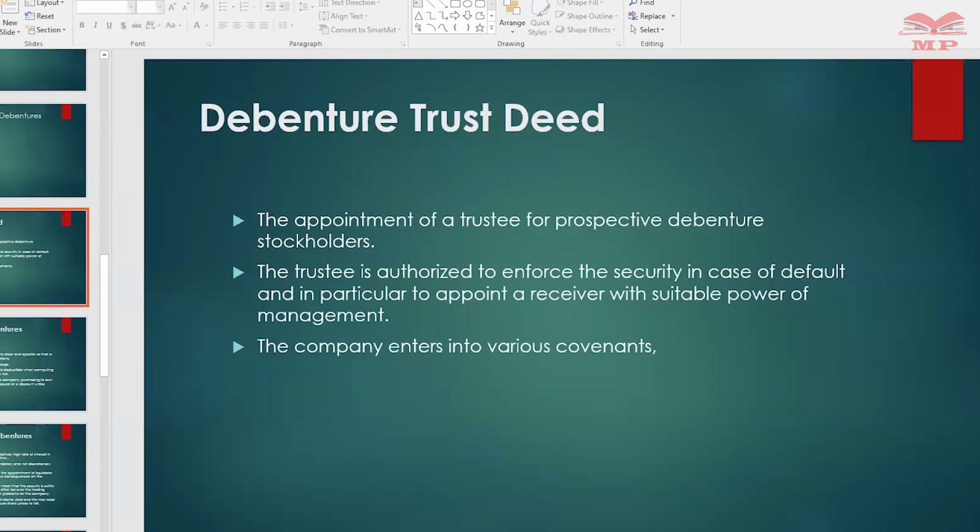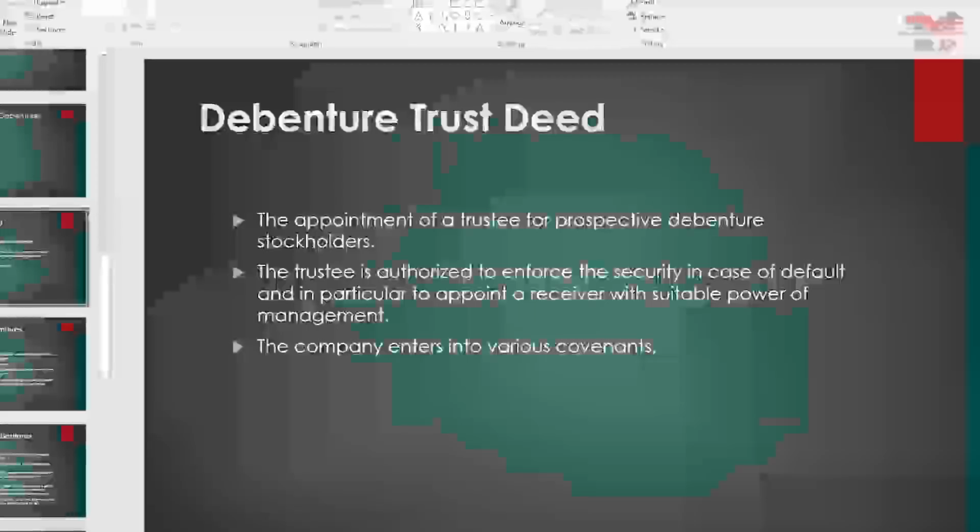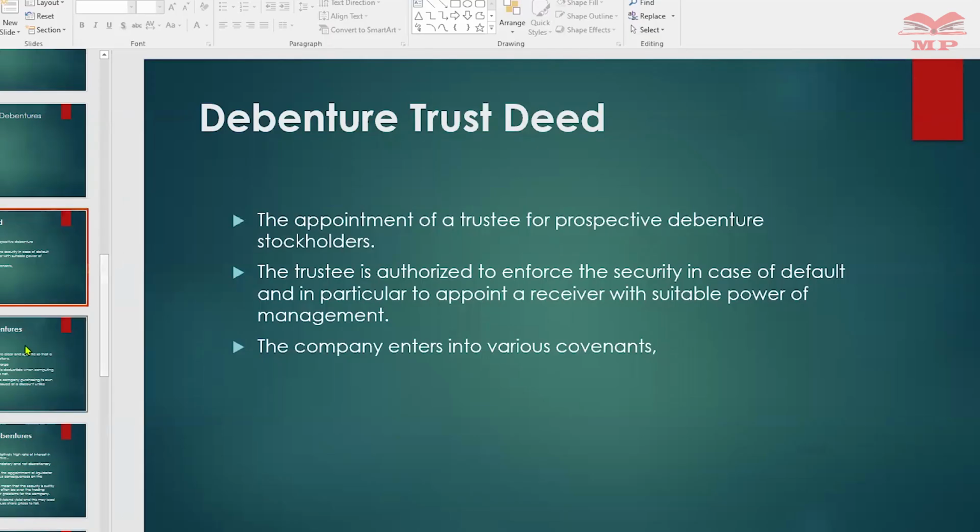Again, we will have a register. We will also have a meeting of debenture stockholders, which will keep the debenture holders in the loop. How is the company performing? Are we safe now that we have guaranteed money to this company? Are they keeping their end of the trust deed? Is the insurance up to date? Are they being audited? Are they providing the proper books of accounts? All these issues would be provided for in the trust deed.